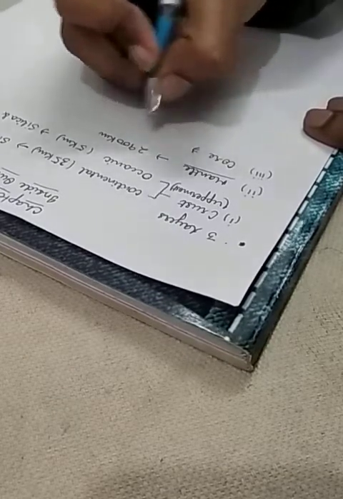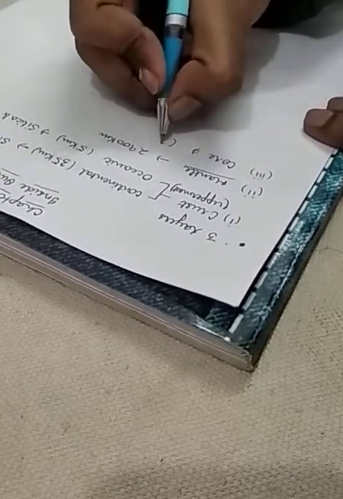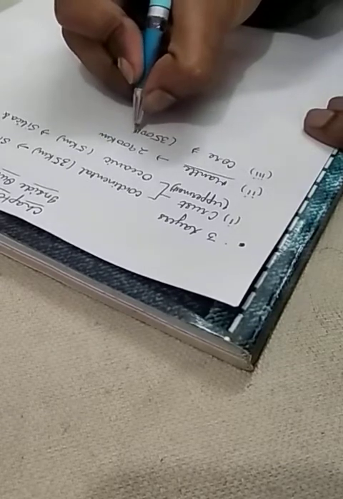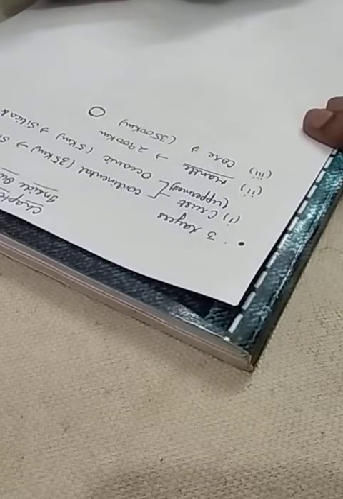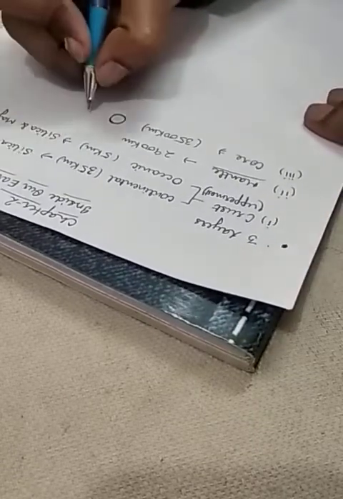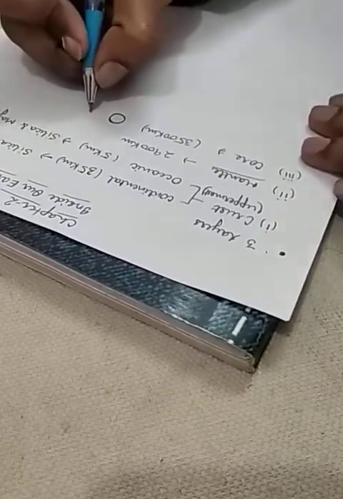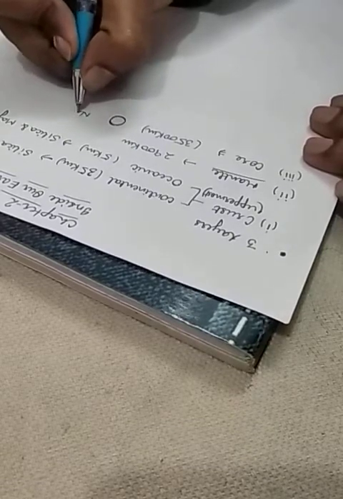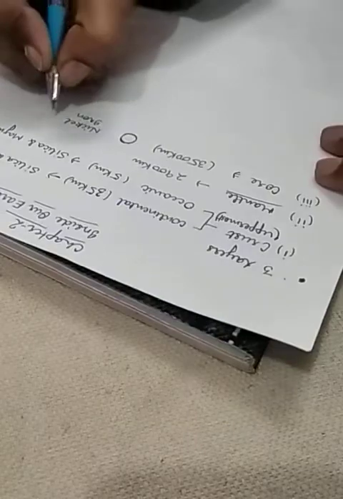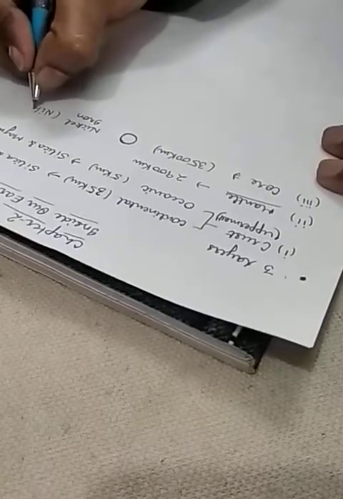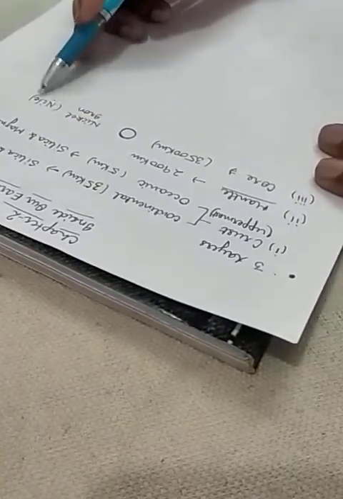It is just like a circle with a diameter of 3,500 kilometers. It has denser materials like nickel and iron. Basically it's iron and nickel, abbreviated as NiFe: Ni for nickel, Fe for iron.